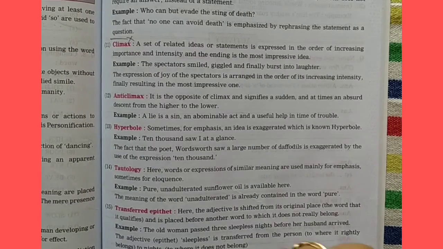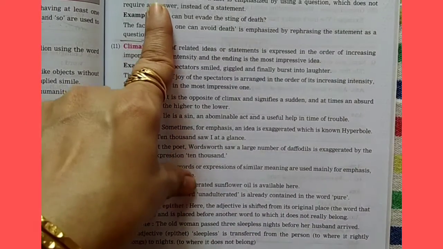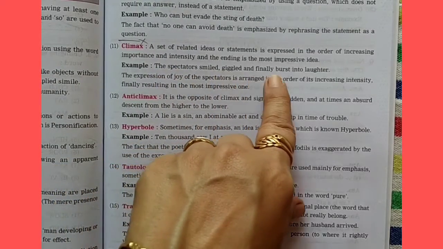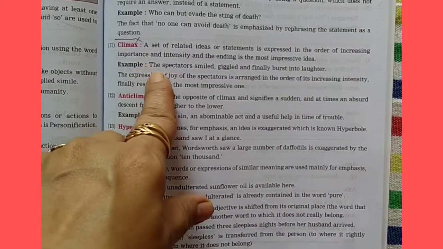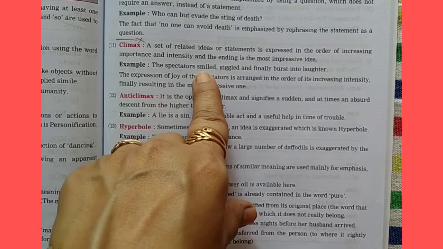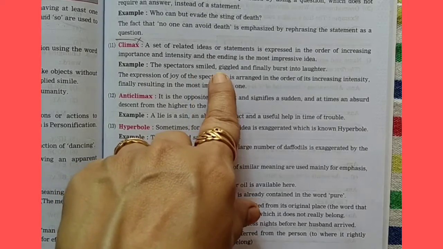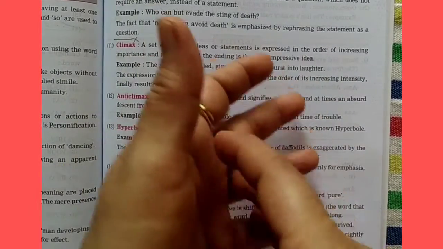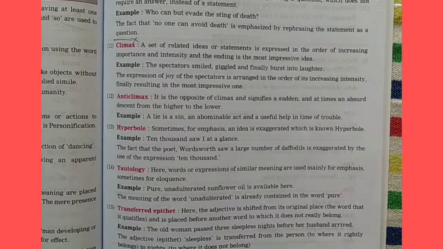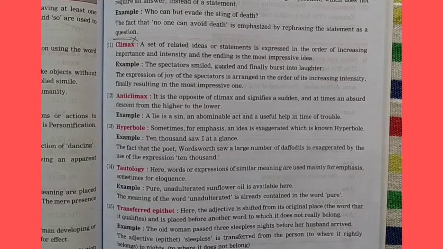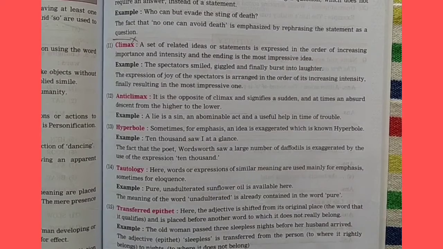So now here they have given the example. The spectators smiled, giggled, and finally burst into laughter. So it is given in increasing importance. First is smile. Smile is when we just move our lips. Giggle is to laugh a little bit aloud, and burst into laughter is laughing very aloud. So it is shown in the increasing order of laughing. Same way it can be in the increasing order of sorrow. That is cry, weep, burst into tears, like that.